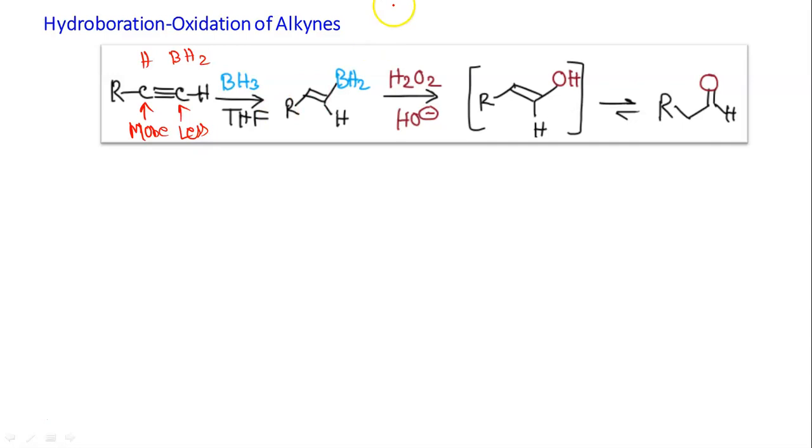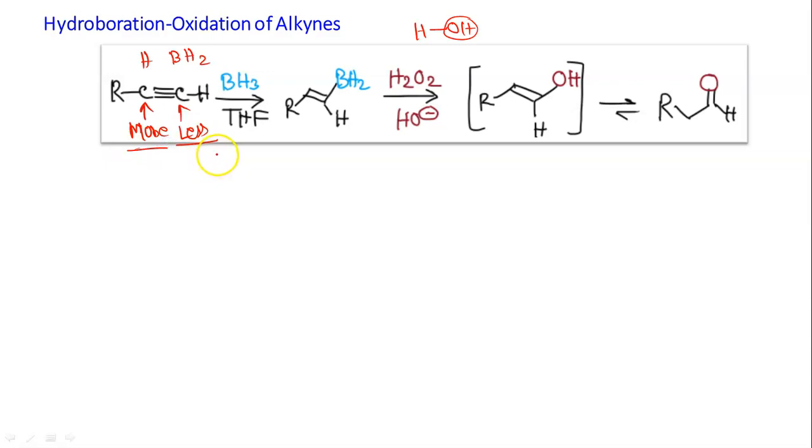Hydroboration oxidation is the net addition of water, that is H and OH, where OH is the negative part. According to the anti-Markovnikov rule, OH will be added to the carbon containing the higher number of hydrogen.